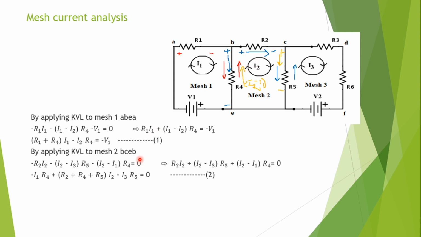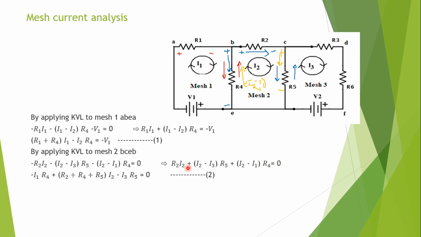Correct? Now here there is no source voltage in this equation, but still I will take all this to the other side. So what happens? R2 I2 plus (I2 minus I3) into R5 plus (I2 minus I1) into R4 equal to 0.